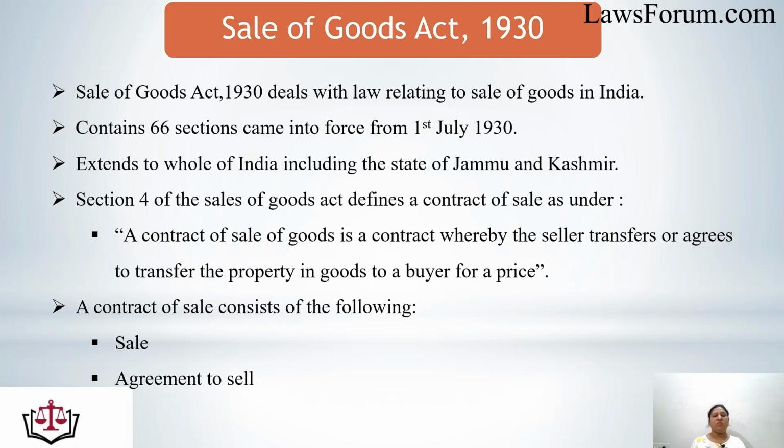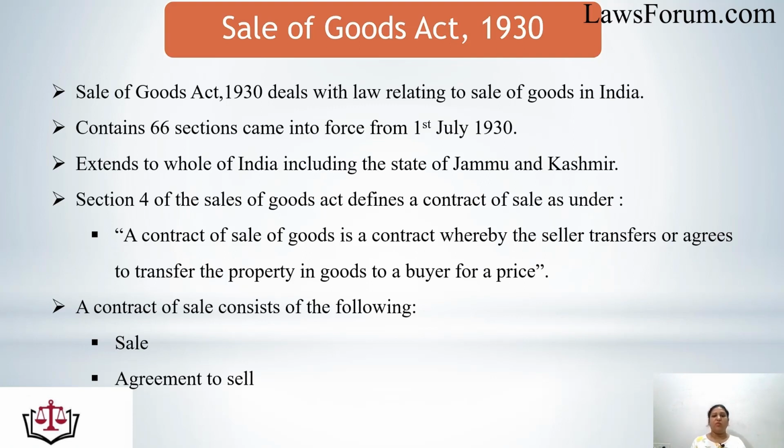Previously, this act was not applicable in the state of Jammu and Kashmir, but with the passing of the Jammu and Kashmir Reorganization Act 2019, this provision has been amended and the words "excluding the state of Jammu and Kashmir" have been changed to "including the state of Jammu and Kashmir". So that means the Sale of Goods Act 1930 extends to the whole of India.